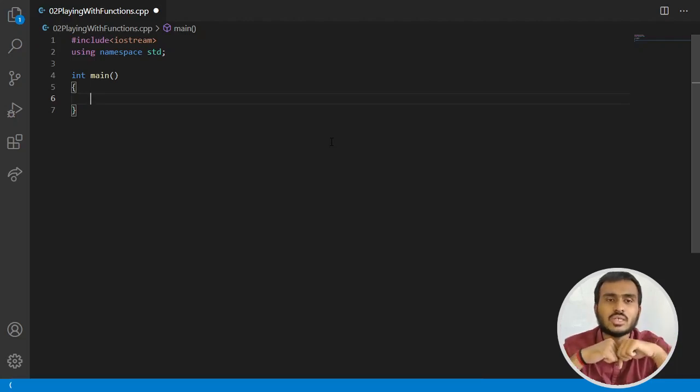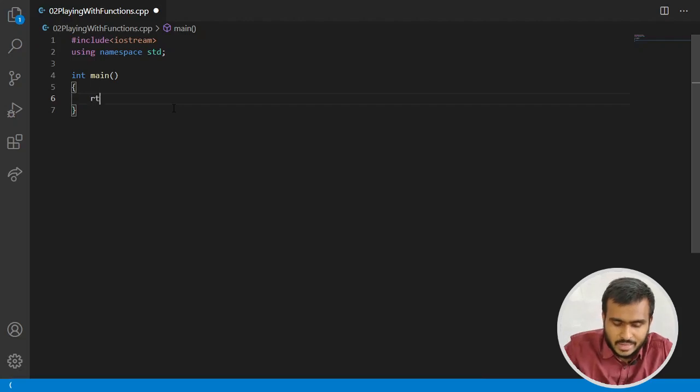The second question is, who is actually calling this main function? And if we return any value from the main function, then who is going to catch that value and who is going to use that value? This is the second question. So to begin with, I'm going to start with these two questions. Why are we not returning a value from the main function? And if we do return a value, then what should we return, and who is going to use it, right? As the return type of the main function is int, if we want to return some value from main, that should be some integer value, right?